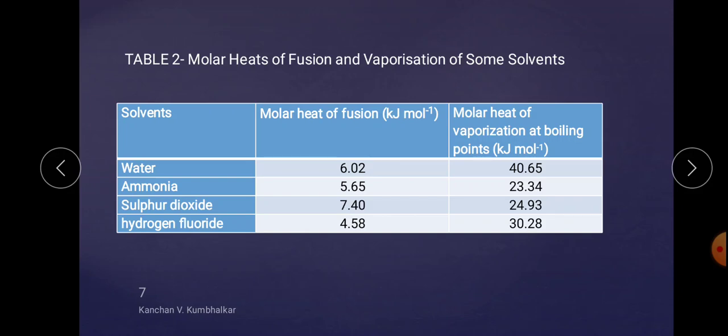A high heat of vaporization of a liquid indicates that the intermolecular forces in it are strong. A better idea of intermolecular forces is obtained by dividing the heat of vaporization by the boiling point. For normal liquids, the ratio of heat of vaporization expressed in joules to the boiling point in Kelvin is a constant known as Trouton's constant. This constant is about 19 joule per Kelvin per mole for normal liquids.